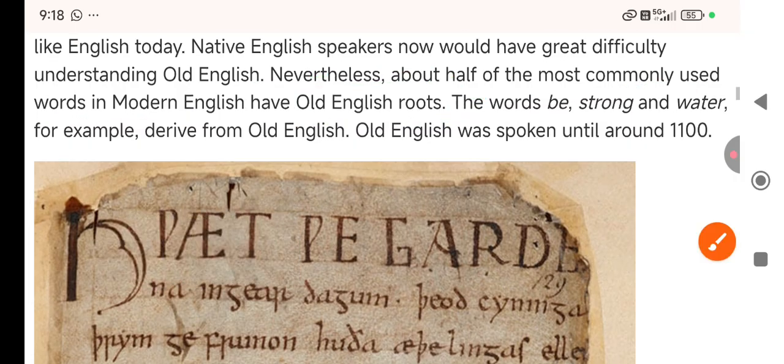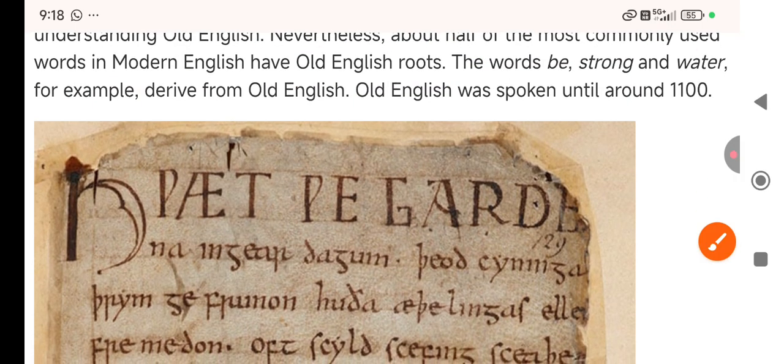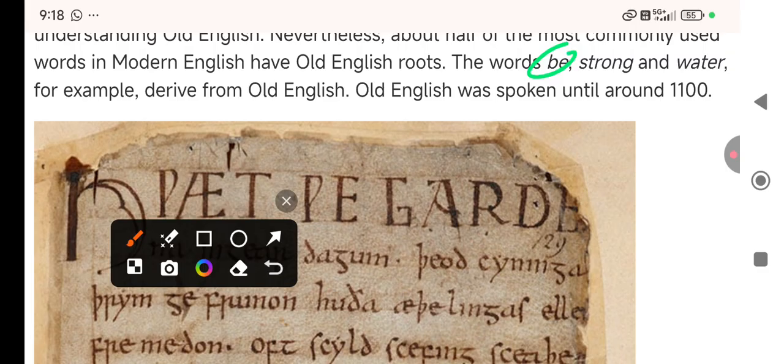Anyway, the words be, strong, and water, for example, derive from Old English. So we still use many words that we have taken from Old English. Old English was spoken until around 1100 or 1150, right?